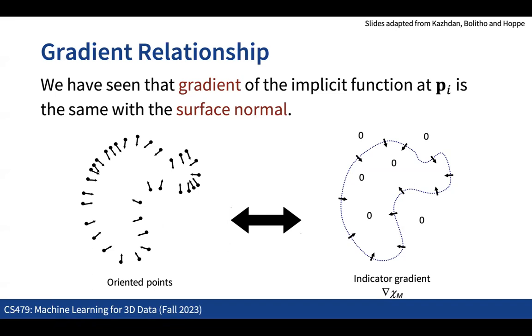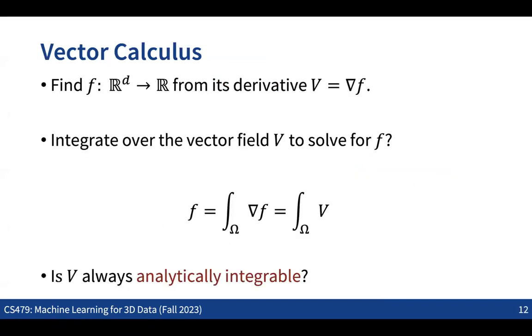Then what we are going to do is that, given a set of points and the normal information that provides some kind of vector field in the space. Given the derivatives of the function, we want to recover the original function in a way that if we take the gradient of the function's output, the gradient becomes the gradients that we have. So that's basically what we want to do.